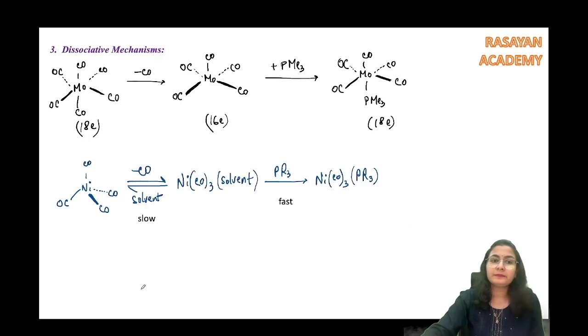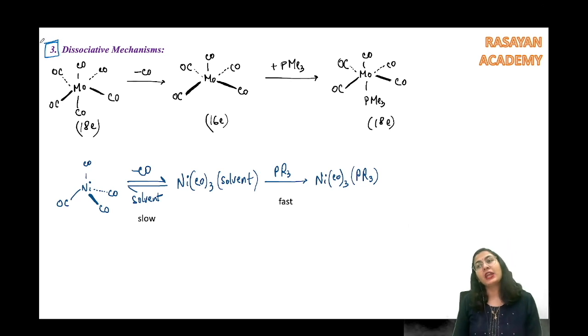Let's move ahead and see more and more examples. Now here we are going to talk about the dissociative mechanism. You have seen the dissociative mechanism usually happens for the octahedral system. Otherwise, for most others the associative mechanism is followed. But for octahedral complexes we use the dissociative mechanism. All right. We take a molybdenum complex, molybdenum hexacarbonyl.